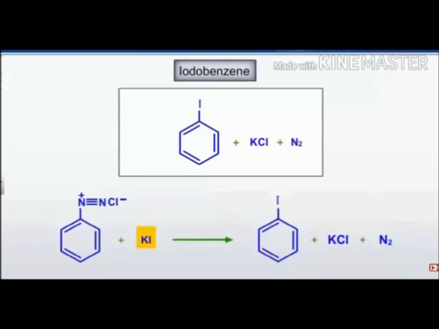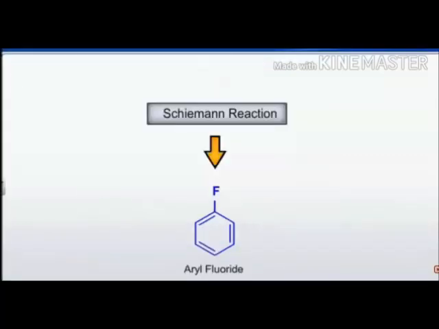How do we prepare iodobenzene? That reaction was only for chloride, bromide or cyanide. If the iodo compound has to be prepared, we react the diazonium salt with potassium iodide. This occurs only with potassium iodide, and that is how we can prepare it. You can see how it is prepared in the reaction.